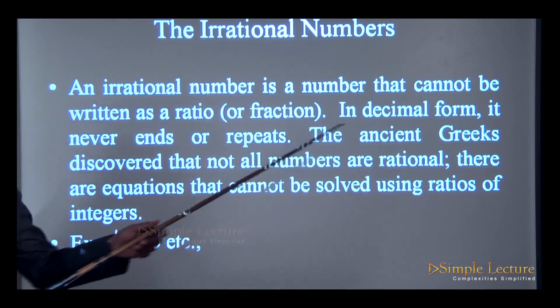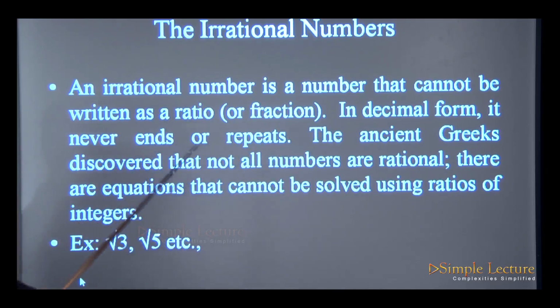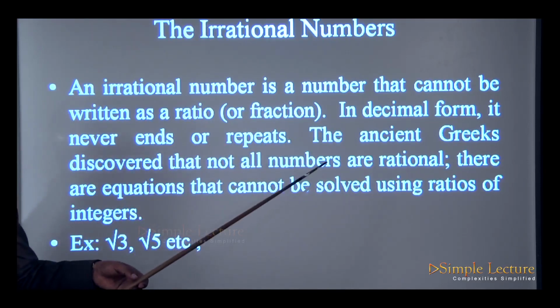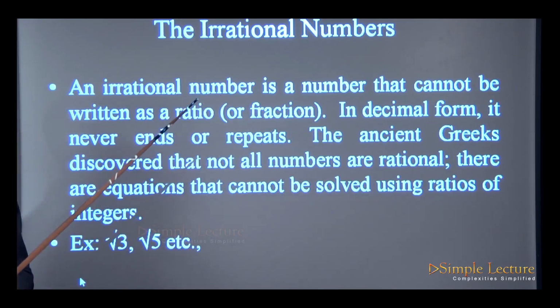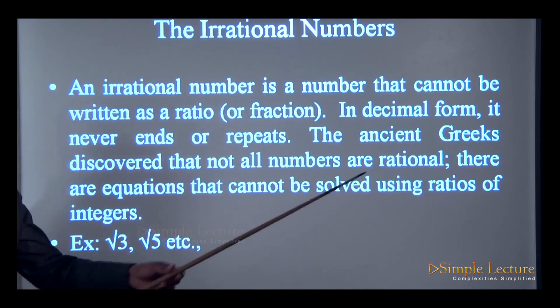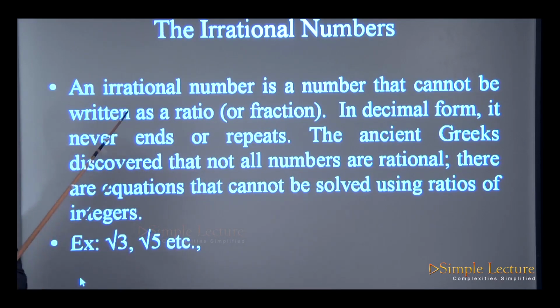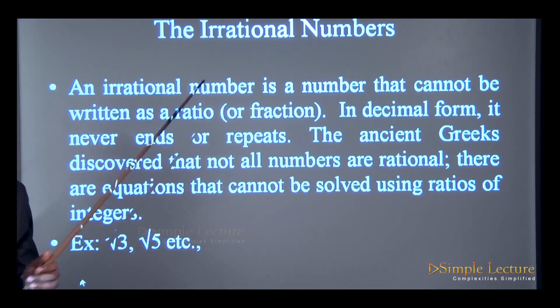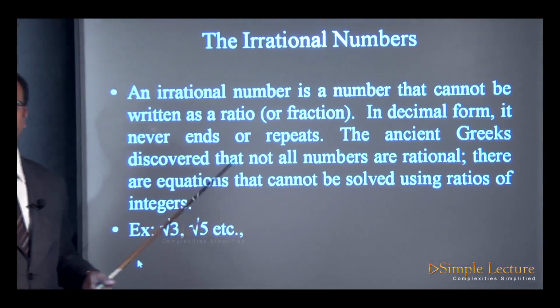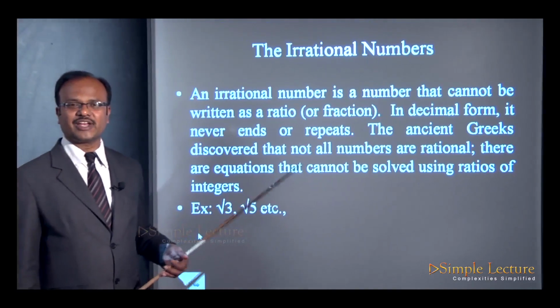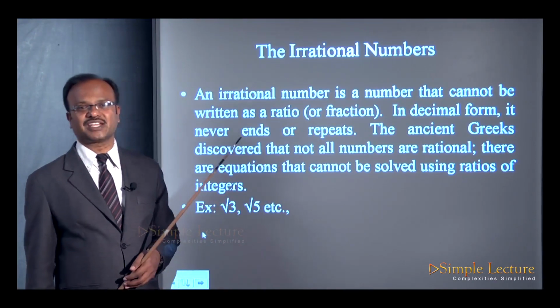The ancient Greeks discovered that not all numbers are rational. So, this was discovered by the ancient Greeks themselves, that not all the numbers are rational numbers. There are certain equations that cannot be solved using the ratios of integers. So, they called them irrational numbers. For example, root 3, root 5, root 7, root 11, etc. These are called irrational numbers.